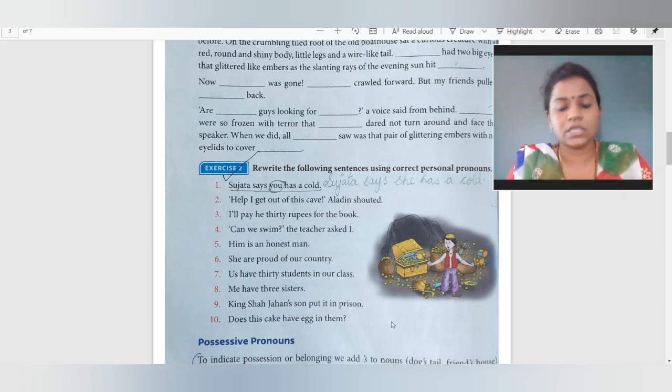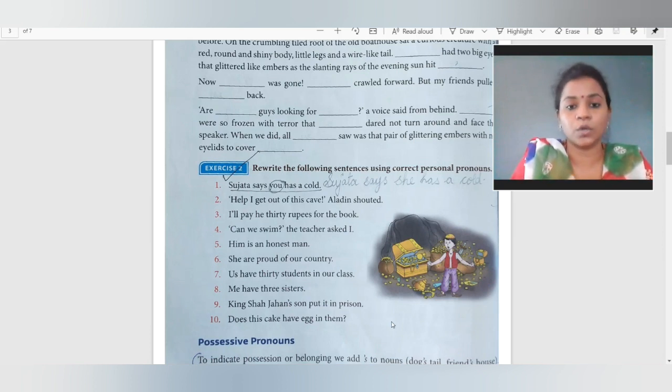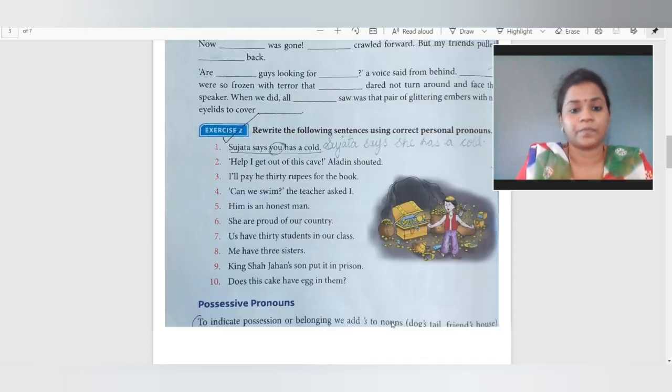So these 10 sentences go the same way, and you have to write this in the notebook because you have to change it into the correct sentence. It is not fill in the blanks. That's why. So this is the personal pronoun. Personal pronoun is mainly used for people, for things, for the ideas or events of what we are doing.